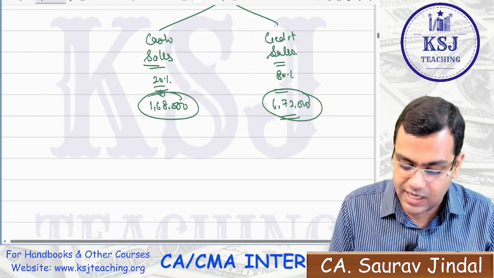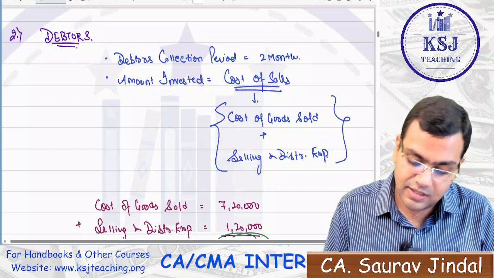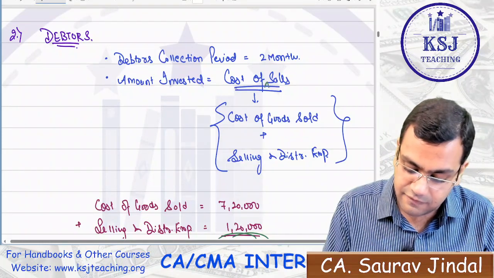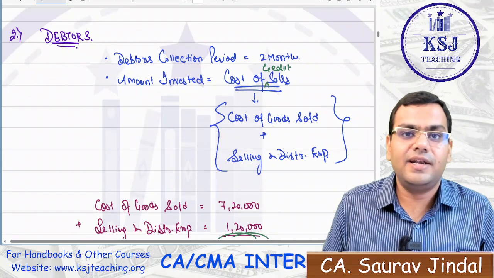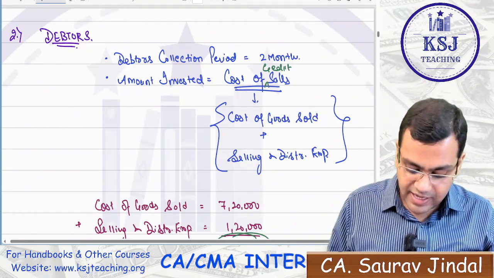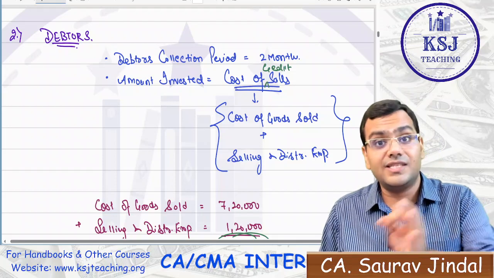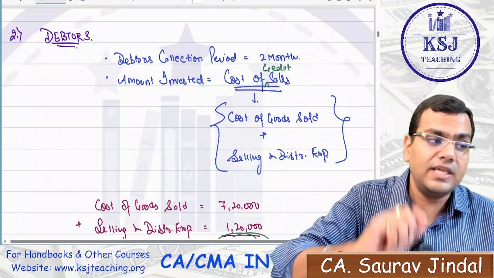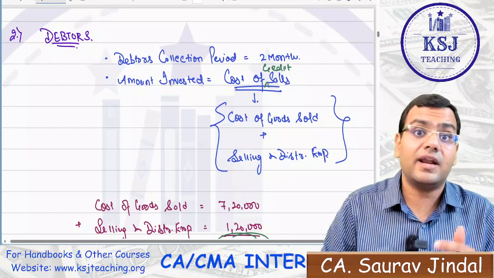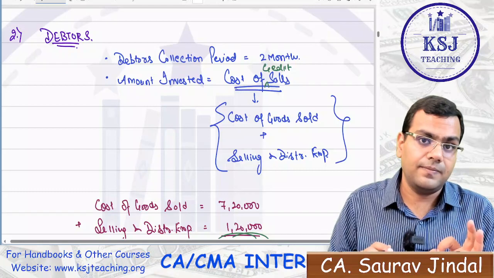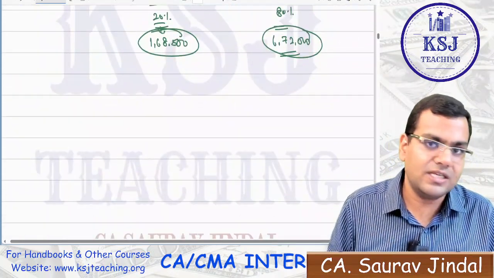When you are talking about the debtors, the amount invested is the cost of credit sales. The debtors are not related to the cash sale, so you have to be very careful. If the total cost of the sales is given, you have to take only the part of cost which is related to the credit sales, because the debtors will arise only and only if there is a credit sale.